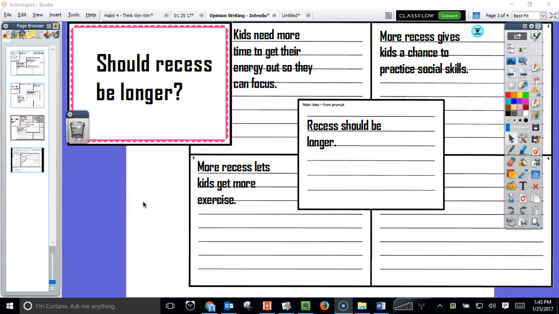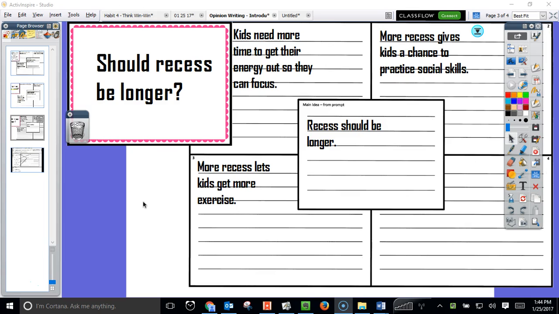Hi, this is Mr. Miller, and I just wanted to give you a quick rundown of how to write a 3-paragraph opinion essay. We've been working on it in class, and in case you wanted to practice at home or review before we do our district writing assessment, here you go.